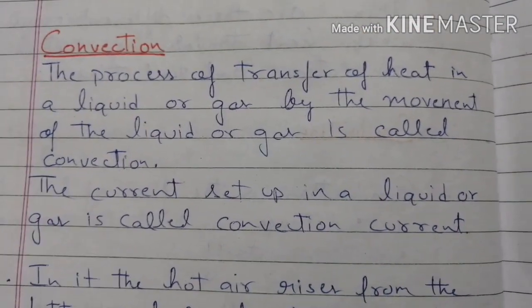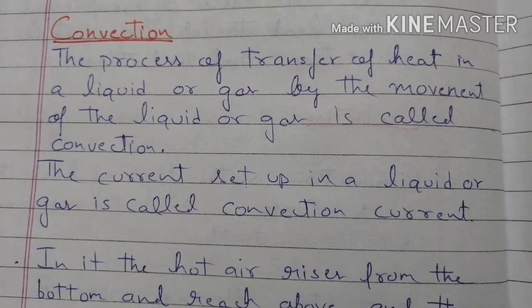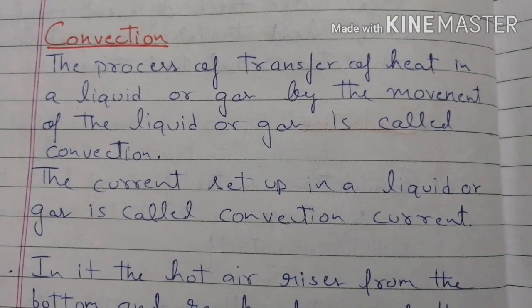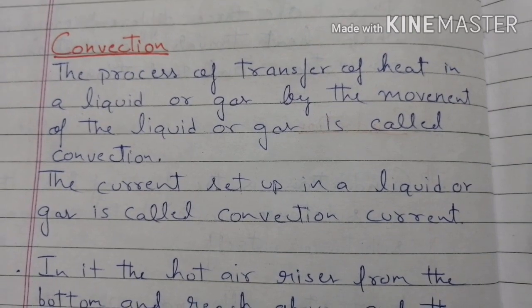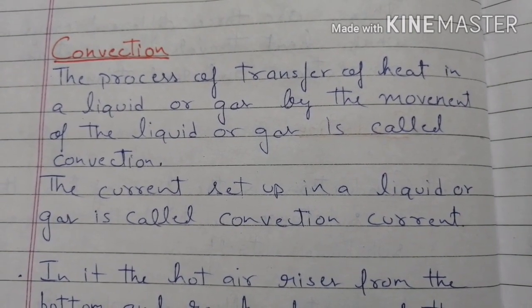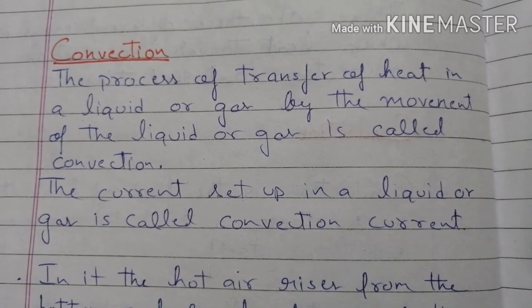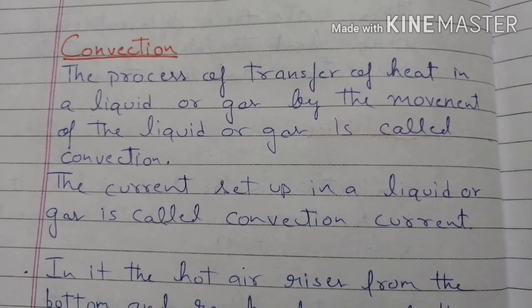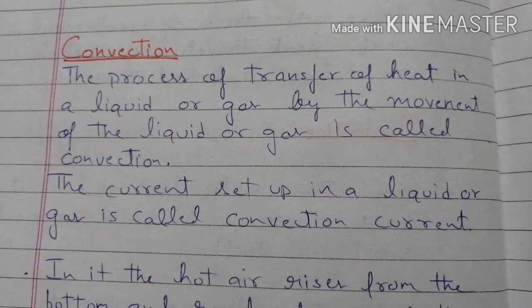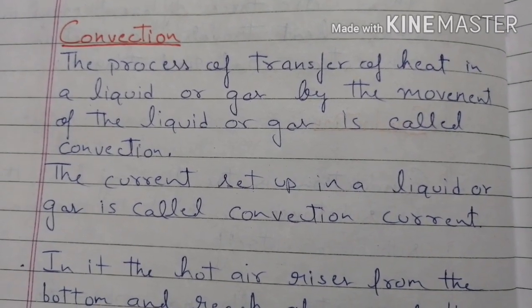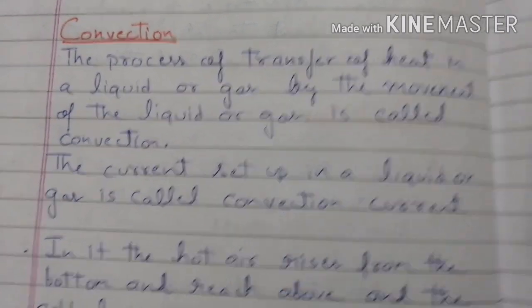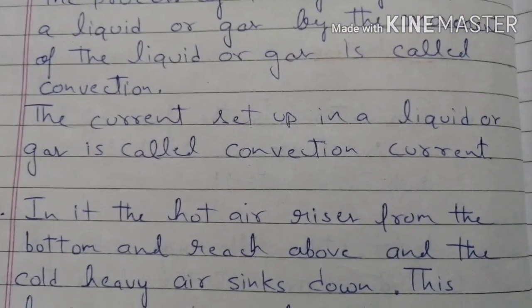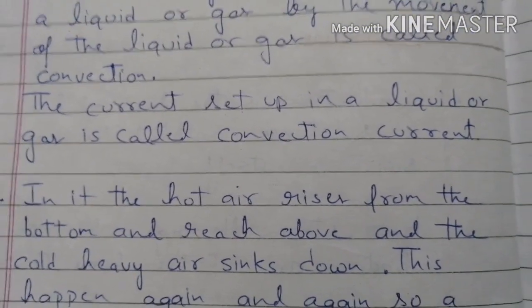Convection, the process of transfer of heat in a liquid or gas. Now, this process occurs in liquid and gas by the movement of liquid or gas. Yes, as we studied earlier, in case of solid, the substance is not transferred itself, but in case of liquid and gases, the movement occurs. A current is set up in a liquid or gas that is called convection current.